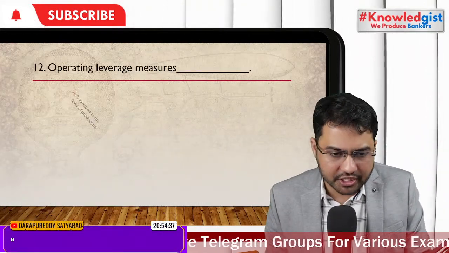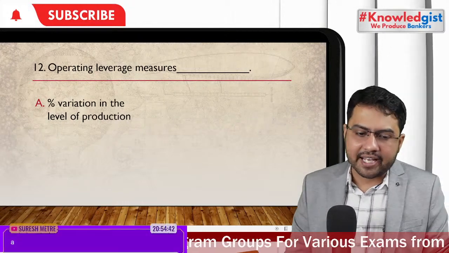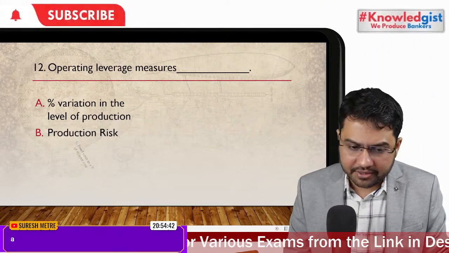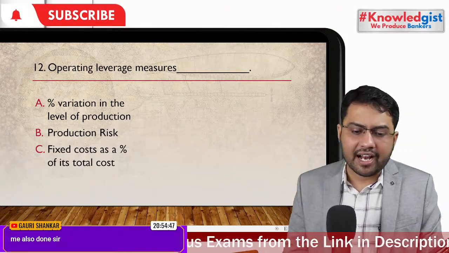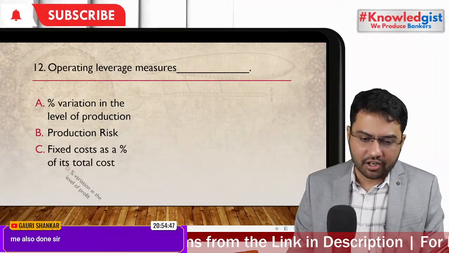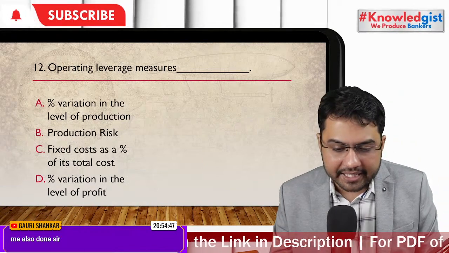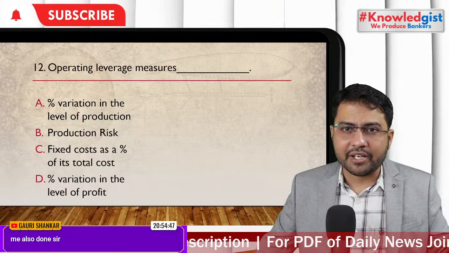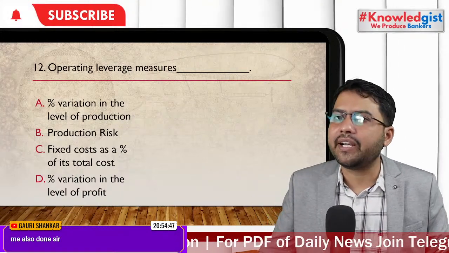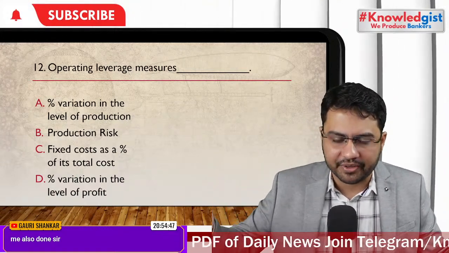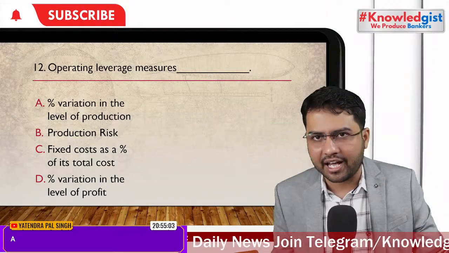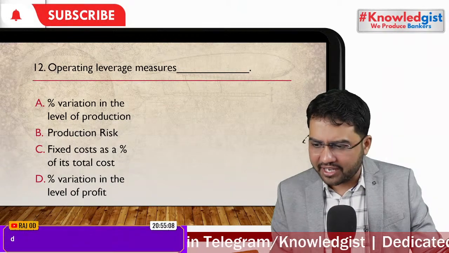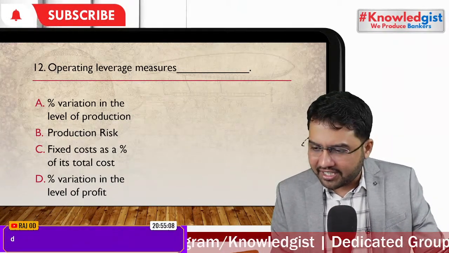Operating leverage measures dash percent variation in the level of production risk, fixed cost as a percentage of its total cost, or percentage variation in the level of profit. See, discussing a previous year question without options is completely bogus. Things become easier or more difficult when options are on your screens. So let's discuss. Yes, answers are coming. Answers have started to flow.